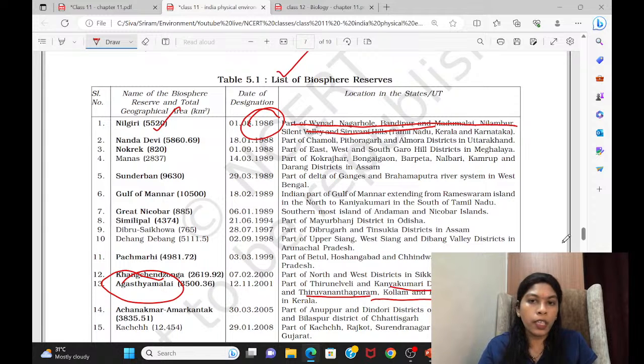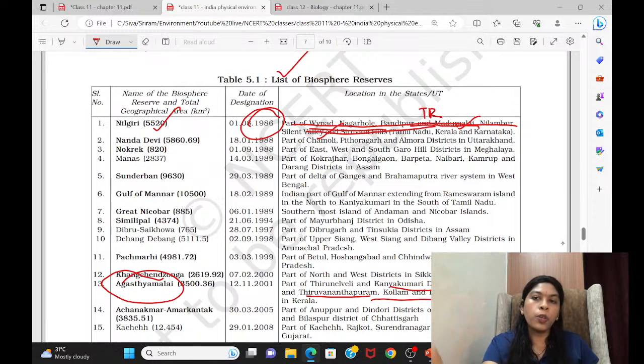Okay, so you have to see here, they have given these hills, these tiger reserves, all these are part of it. See, they have given part of Wayanad, Nagarhole, Bandipur. This way they have given the areas. Go and search for the tiger reserves. All these are tiger reserves also. So you have to know these are present inside that. That way you have to make a note, right? So this is only the location they have given.